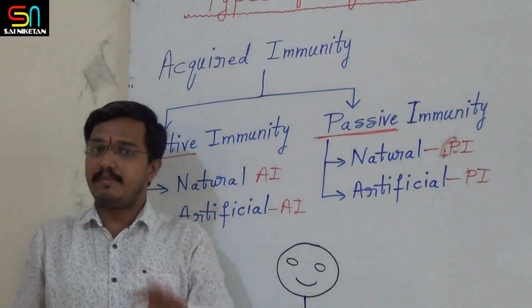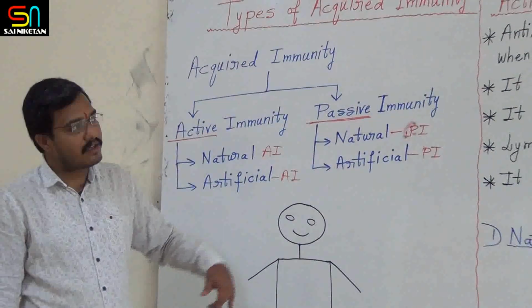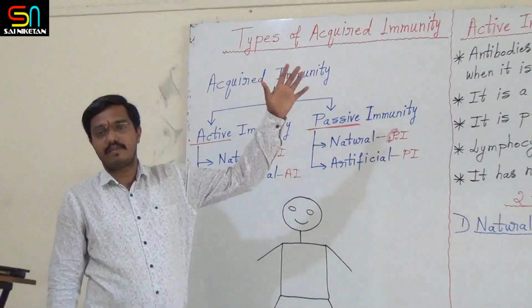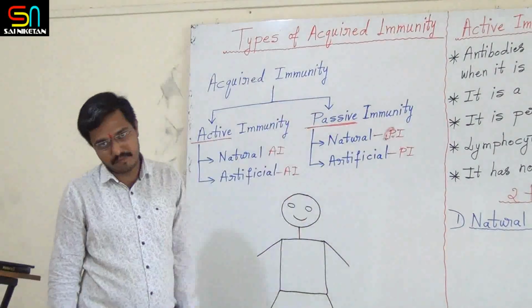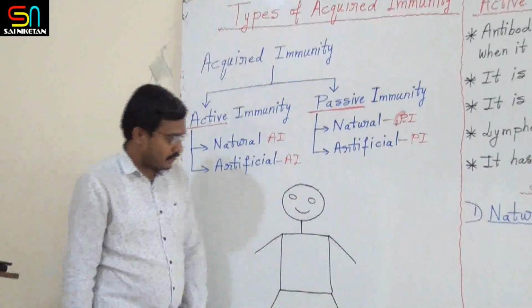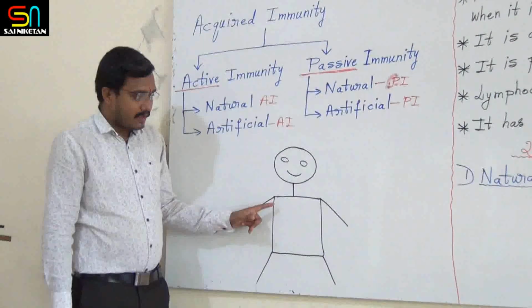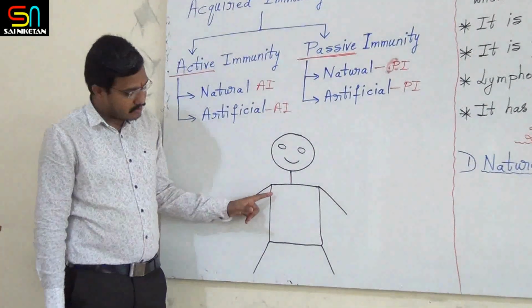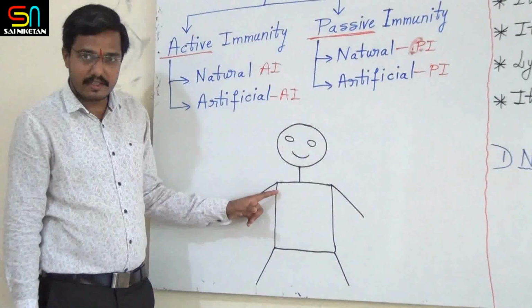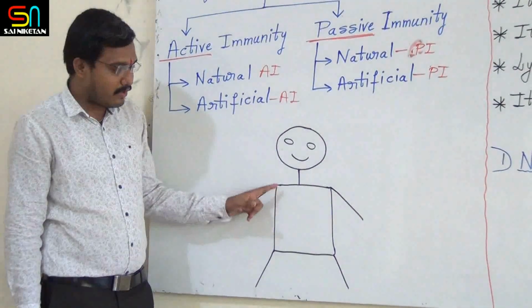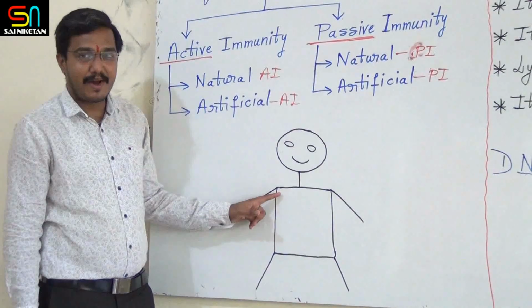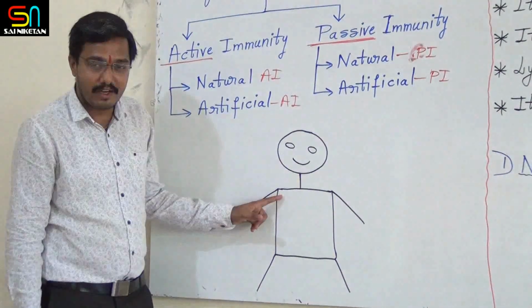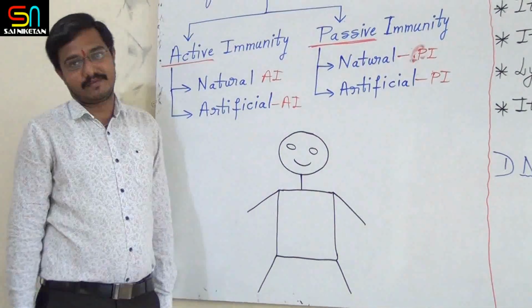Once you understand this basic, you can understand all the information of active and passive immunity. Okay? Now listen. Let me communicate active and passive immunity. See, here is one handsome person. By using this handsome person, I am going to explain active and passive immunity.